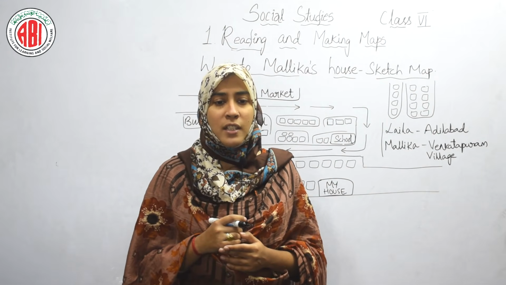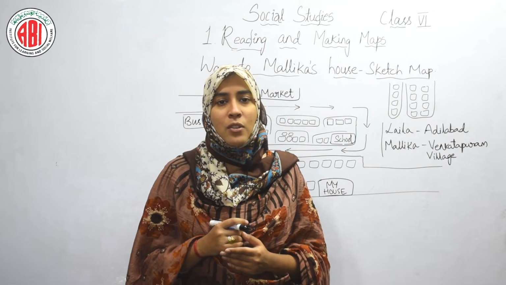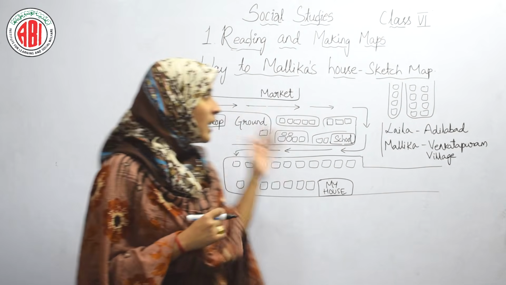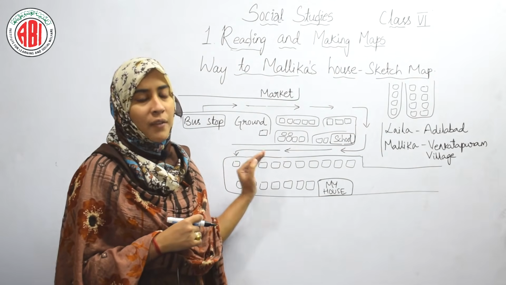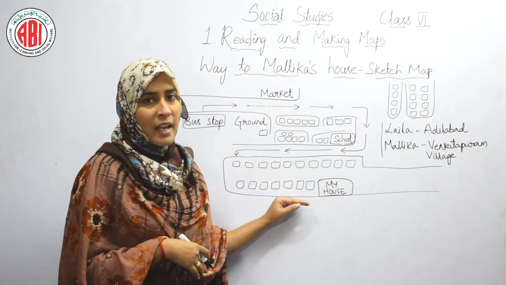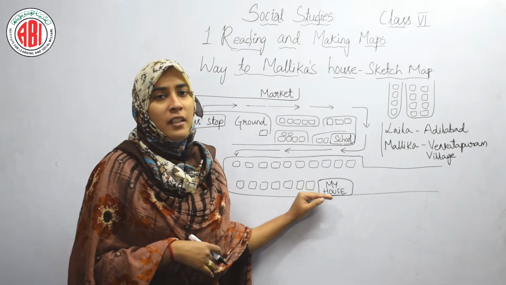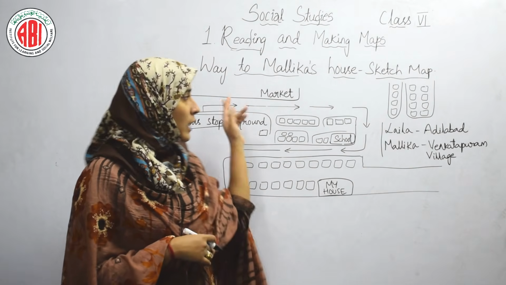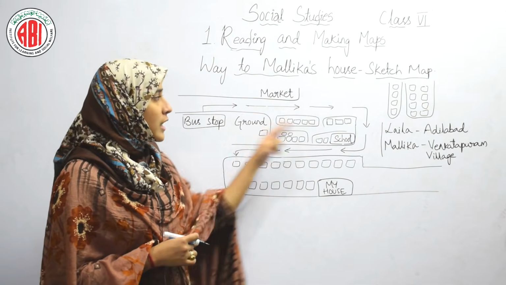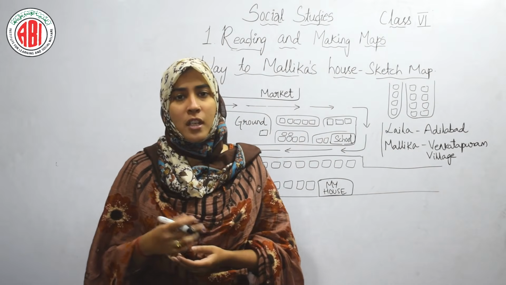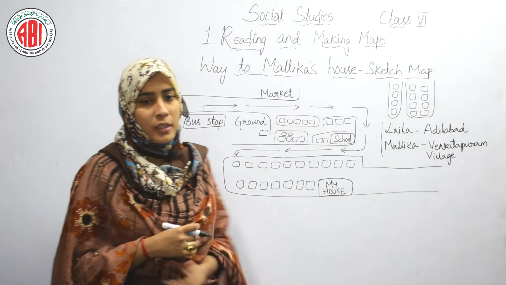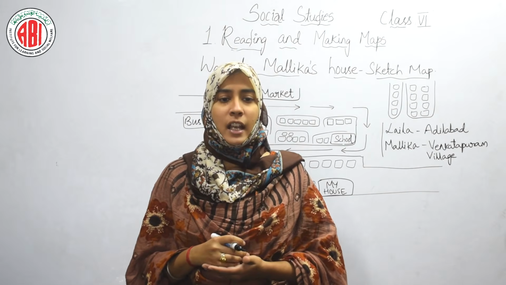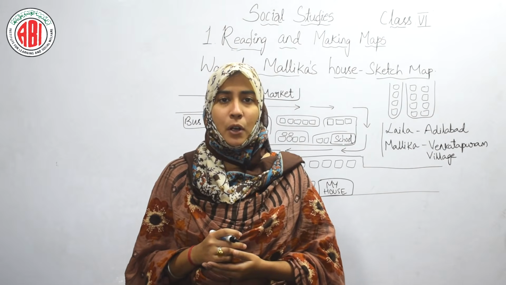Can you tell the distance from the bus stop to Malika's house? Can we tell the distance? Here distance is also not mentioned. Here she just showed a rough map, we can say, in that she has represented the location of her house through the arrows. Therefore, through this arrow we cannot have information about the distance from the bus stop to the house. Hence, we cannot answer the last 2 questions with the help of the above map.